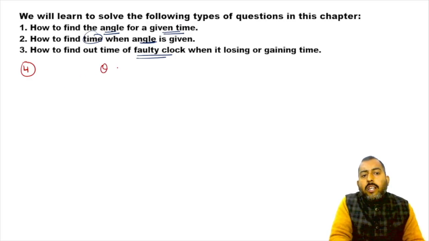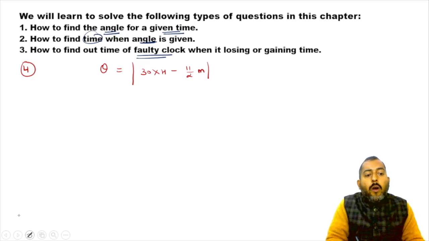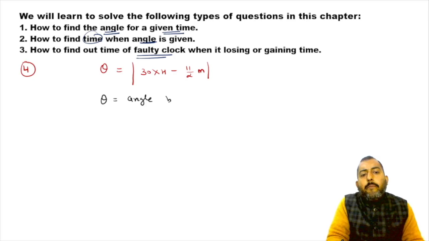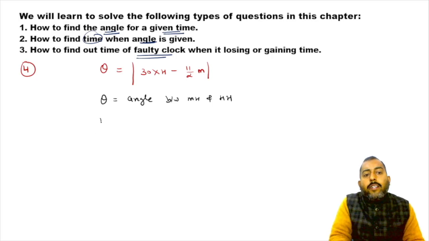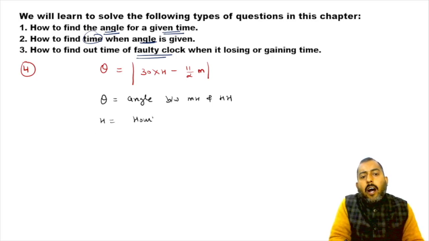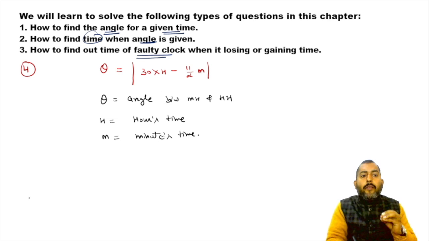The formula goes like theta is equal to mod of 30 into h minus 11 by 2 into m. Now what do we mean by theta here? Theta is the angle between the minute hand and the hour hand. What is h? H is the hours time. And what is m? M is the minutes time. All right, so this is the formula. Now let us solve a problem one at a time.